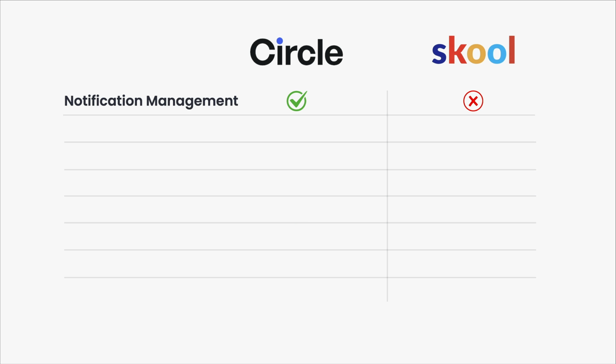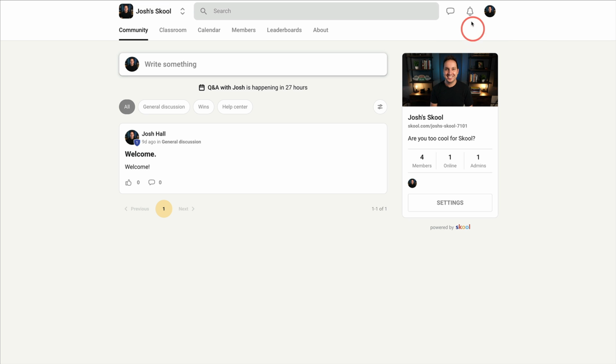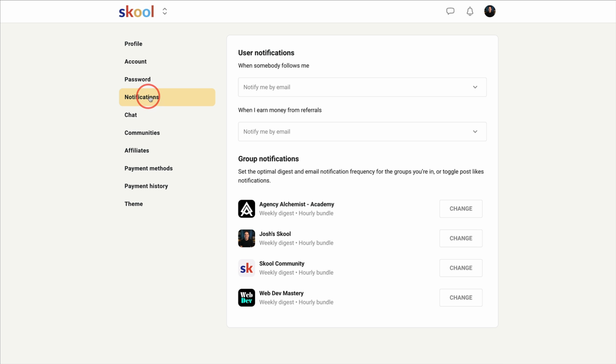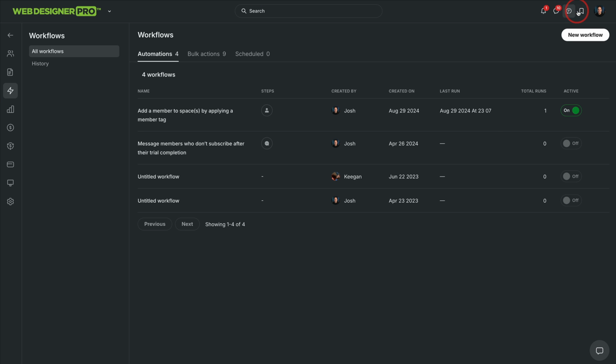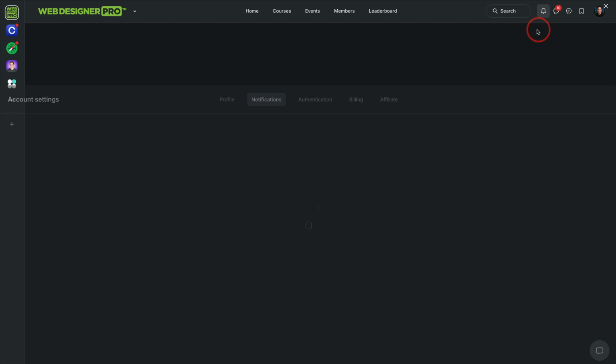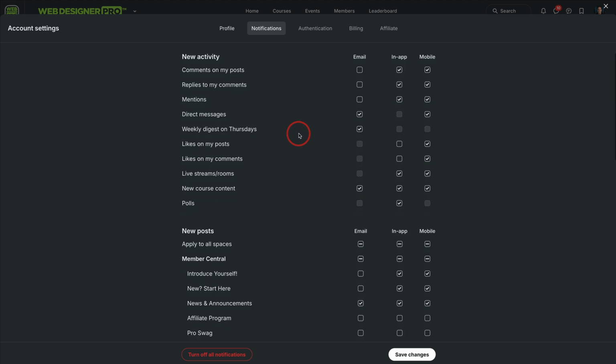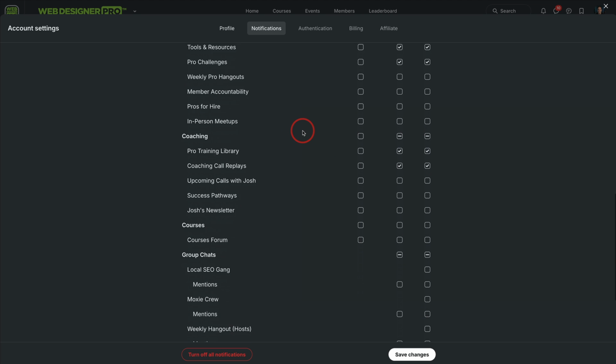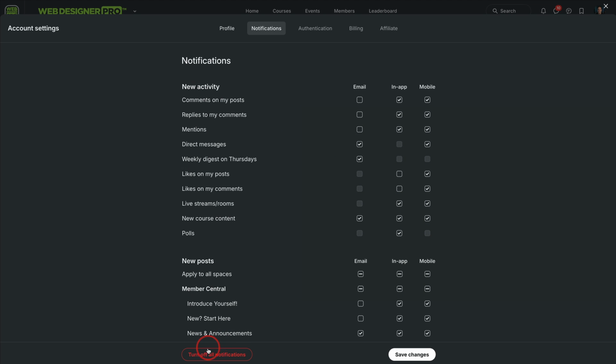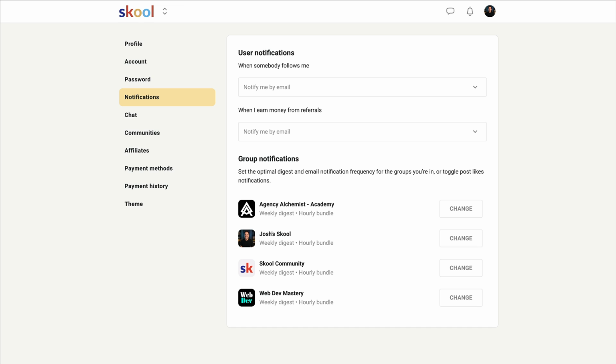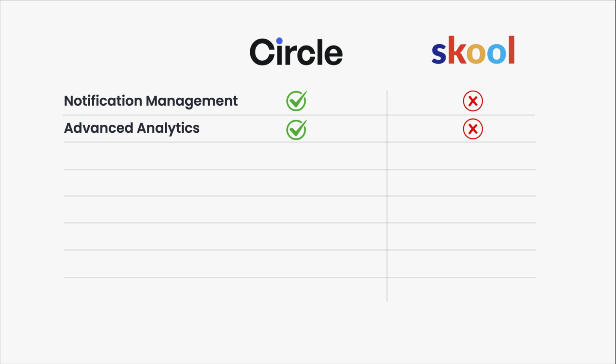Notification management. Both Circle and Skool do have some options for notifications. Like if I go into Skool notifications, there's a couple options here. With Circle, I could go in and I can really customize my experience in my notifications. I can choose what I want notified about, what I don't. I can turn them all off if I want and just select the few that I want. I actually guide my members through how to do this. I'd recommend you do the same. Again, very, very limited when it comes to notification management.